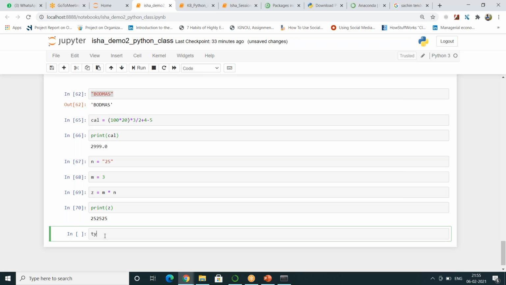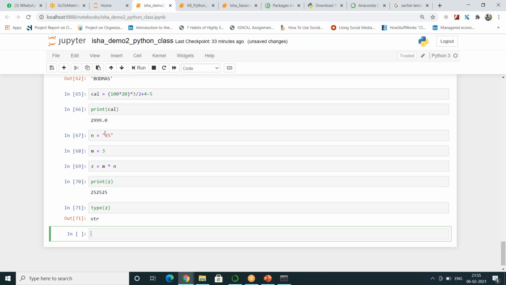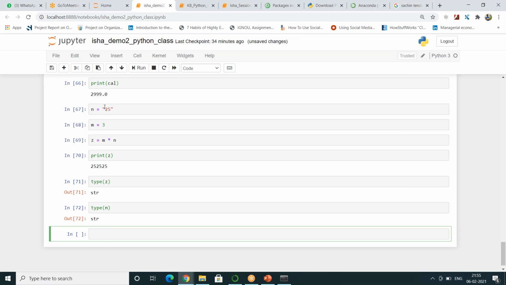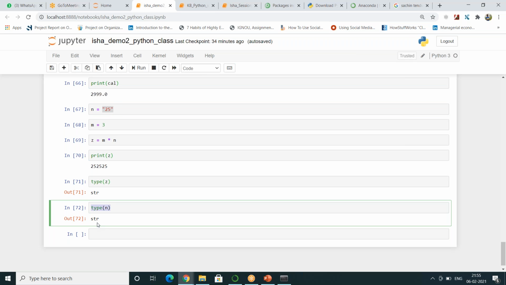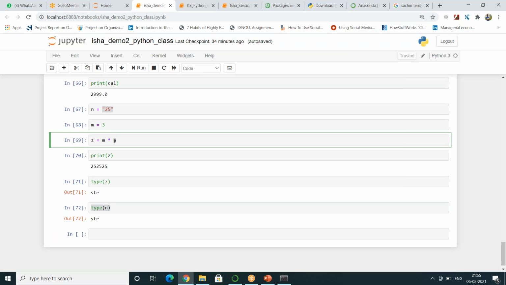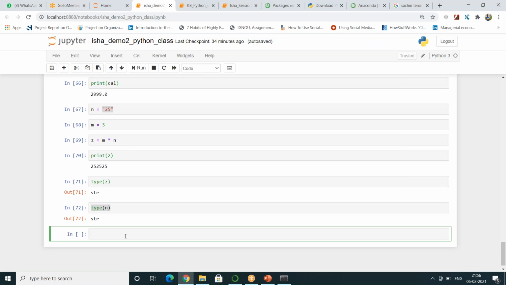Because if you check the type of z, this will be a string, because you defined the value of n as a string, because you gave it in double quotes. So type of n, we got it as a string. Because you are trying to multiply a string 3 times, it will repeat the same string 3 times, and you see the answer as 25, 25, 25. So you have to be very careful. You should not put something in double quotes when you are defining a number.